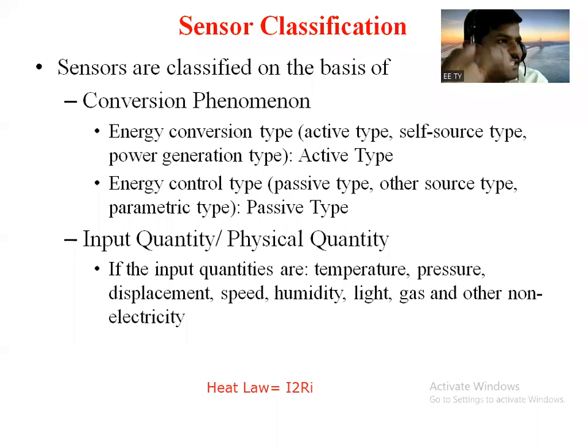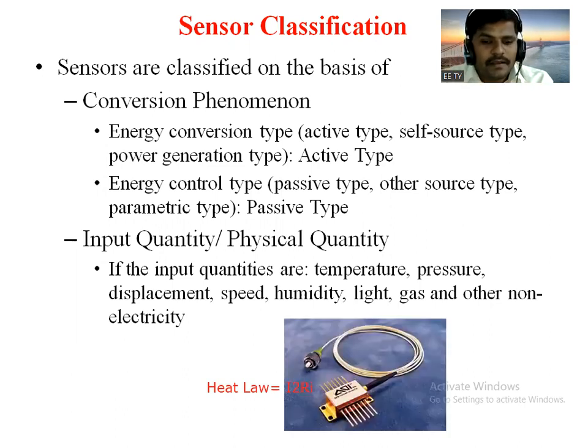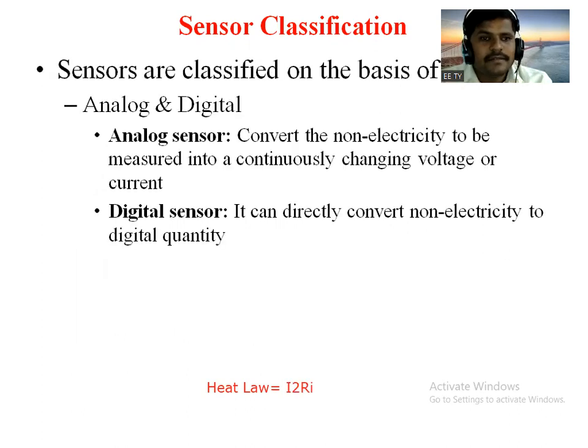So that means it depends upon the input, and to sense that input we want to use that special type of sensor only. Okay, so some sensors depend upon input quantity. Again, sensors are classified on the basis of their output. The output is in the form of analog or digital, right?